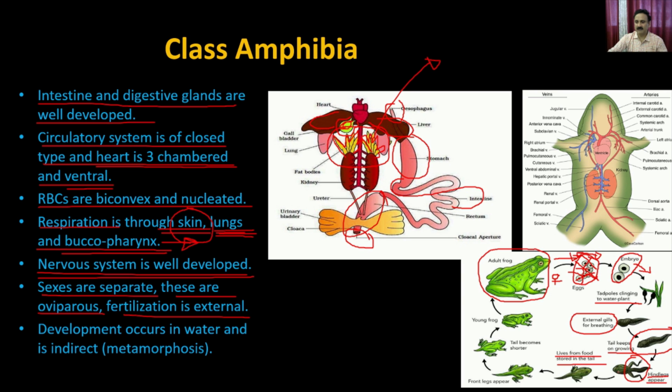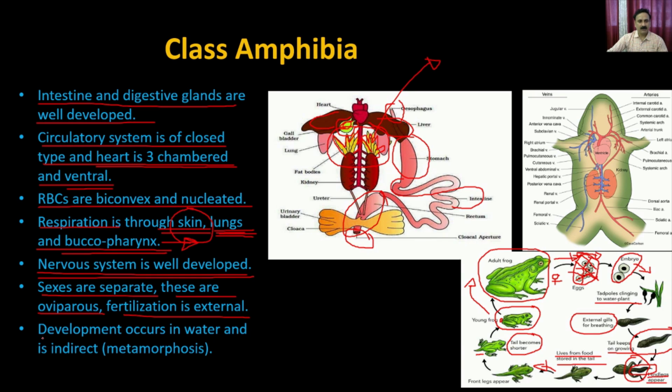So during this phase, they are going to have a very long tail, and the amount of material you have in the tail is going to be consumed by the tadpoles for their nutrition while they are going through the process of metamorphosis. So you see that the tail is shortening while the body is growing in size, and then the tail becomes very short, and ultimately it is going to develop into the young frog, which does not contain the very large tail, and then eventually the young frog is going to develop into the adult frog.